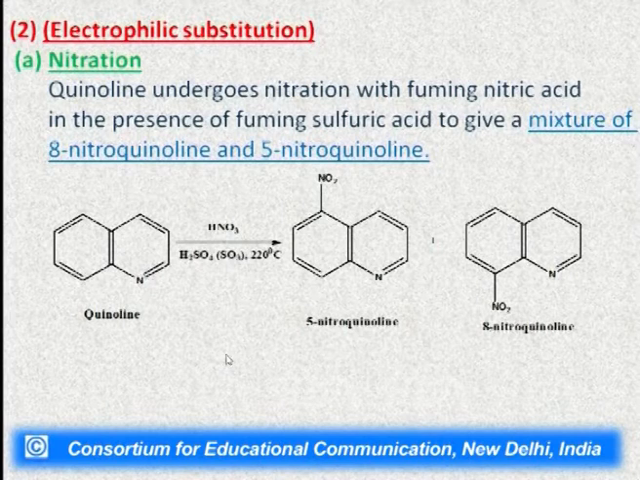One of them is nitration. Quinoline undergoes nitration with fuming nitric acid in the presence of sulfuric acid at temperature 220 degrees centigrade to give us a mixture of two molecules, one is 5-nitroquinoline and one is 8-nitroquinoline. So, here also the electrophilic substitution will take place at the position number 5 and the position number 8.